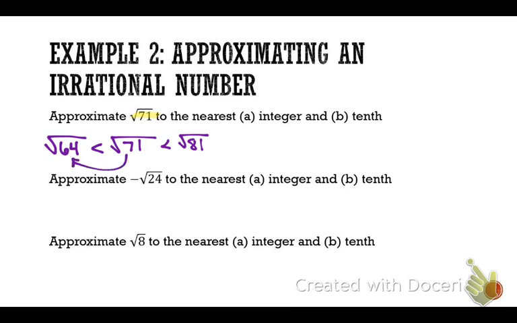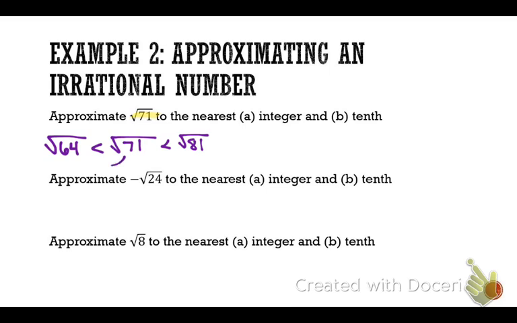How many units is it away from 64? 7 units from 64. And how many units from 81? 10, right? 71 to 81, that's a difference of 10. So just based on that, it's only 7 units from 64. It is closest to 64.